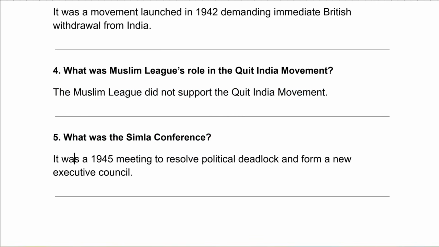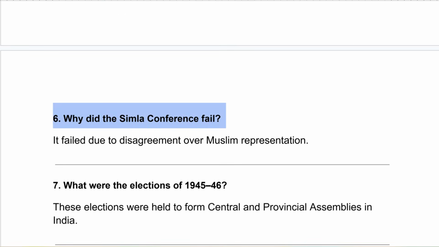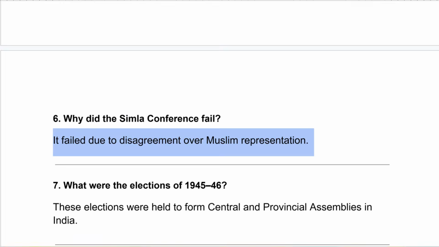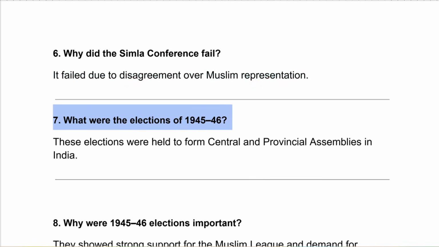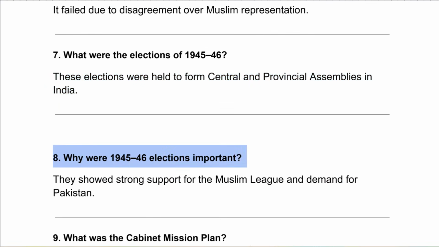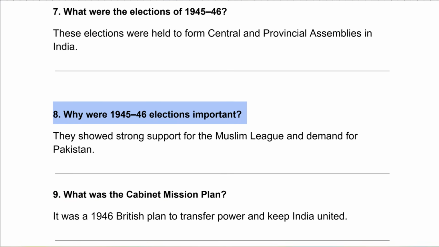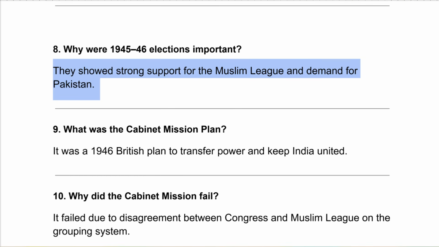What was the Simla Conference? It was a 1945 meeting to resolve political deadlock and form a new executive council. Why did the Simla Conference fail? It failed due to disagreement over Muslim representation. What were the elections of 1945-46? These elections were held to form central and provincial assemblies in India. Why were the 1945-46 elections important? They showed strong support for the Muslim League and demand for Pakistan.